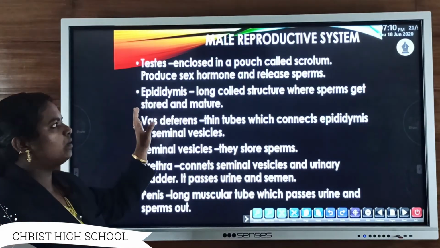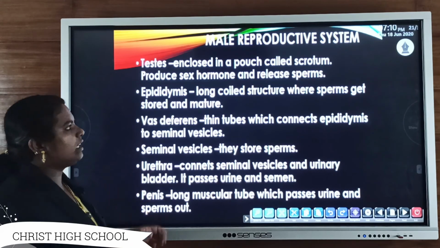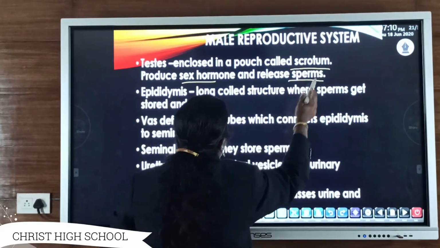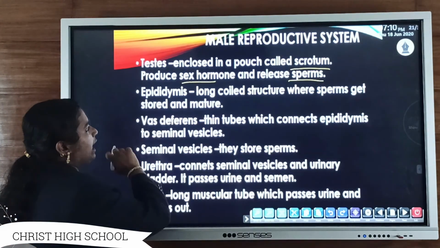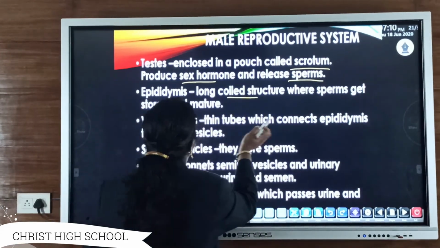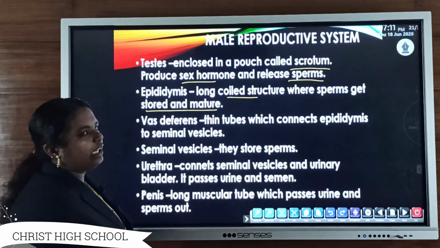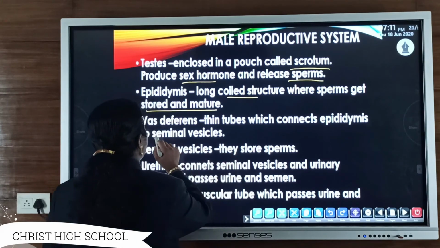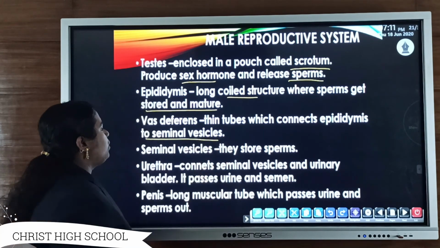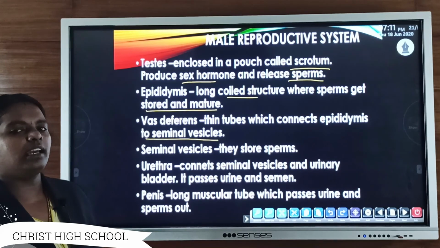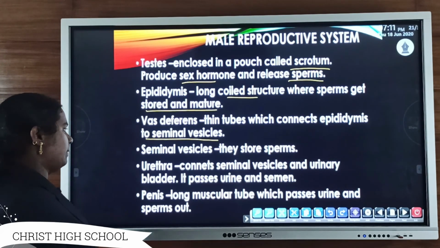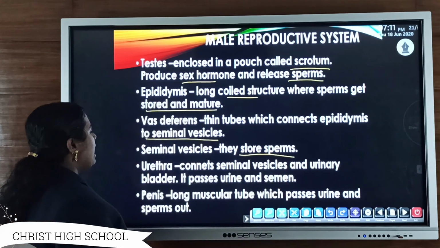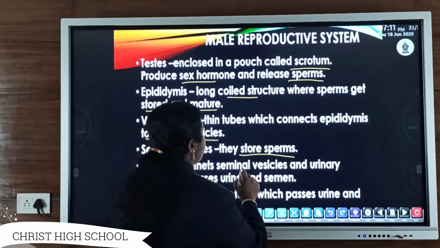The testis is enclosed in a pouch known as the scrotum, and its main function is to produce sex hormone as well as release sperm. Then the epididymis is a long coiled structure where sperms are stored and matured. The vas deferens are thin tubes that connect the epididymis to the seminal vesicle, carrying the mature sperm. In the seminal vesicle, the sperms are stored.